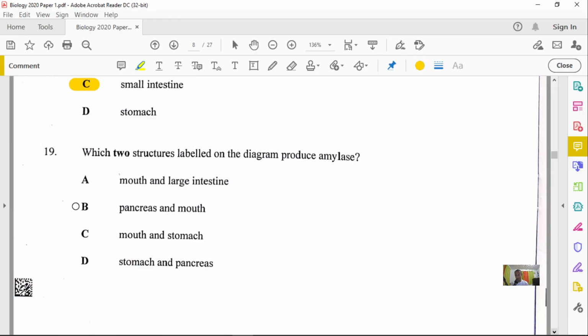So we know that option B will be our answer right here. The stomach is what produces pepsin. All right, so definitely that's not the answer again. So option C and D, they are out because of the presence of the stomach.